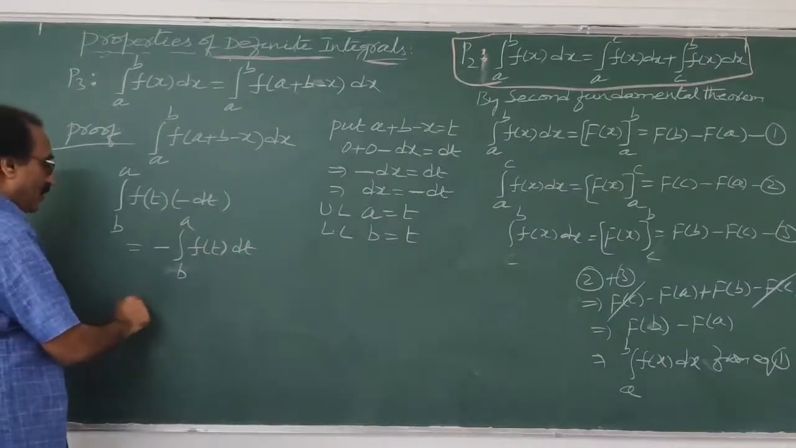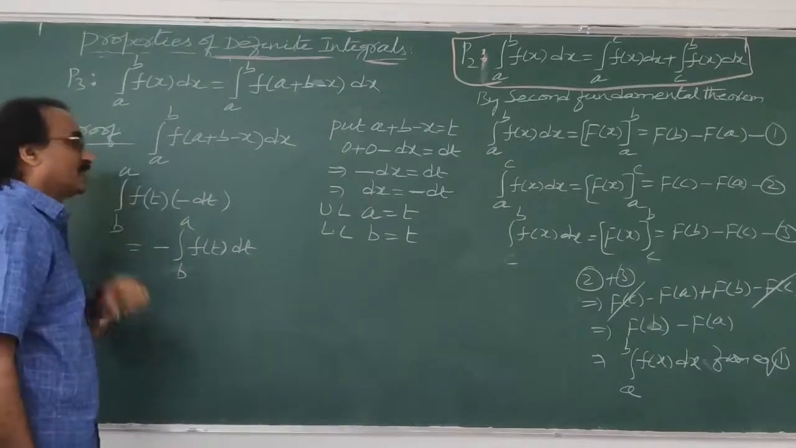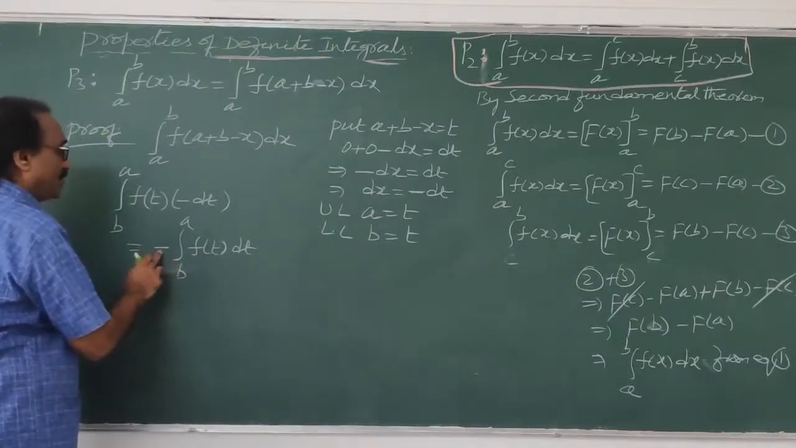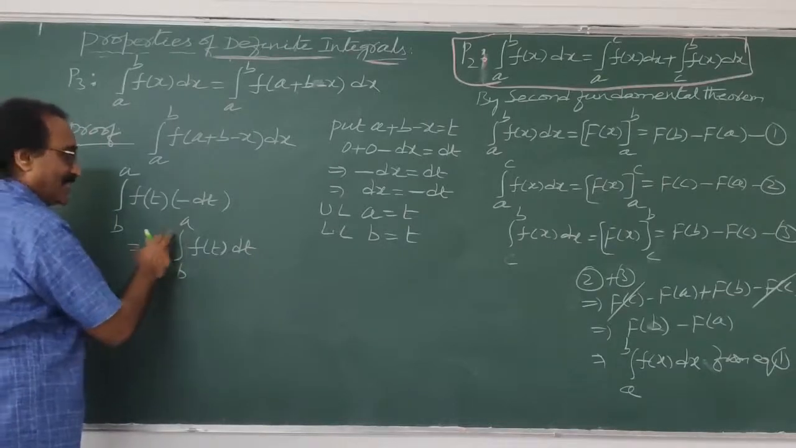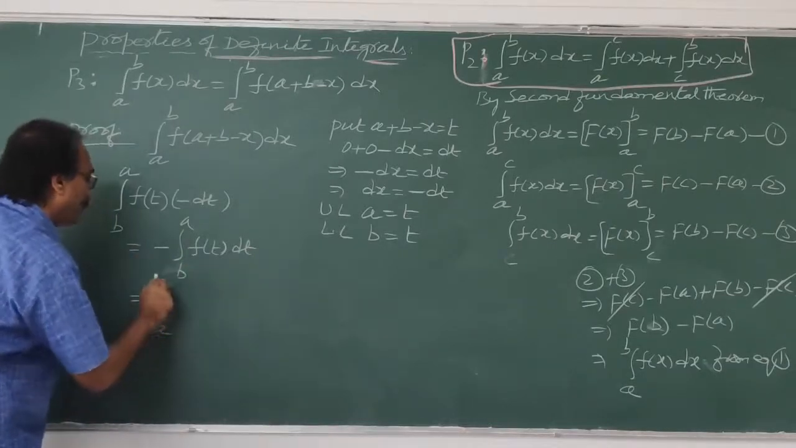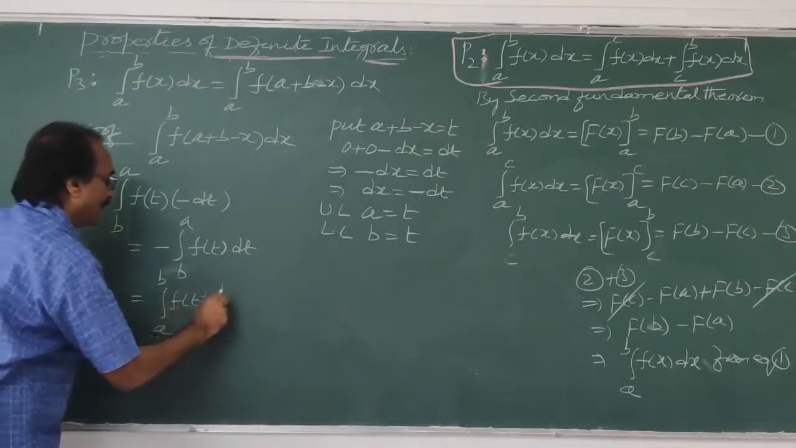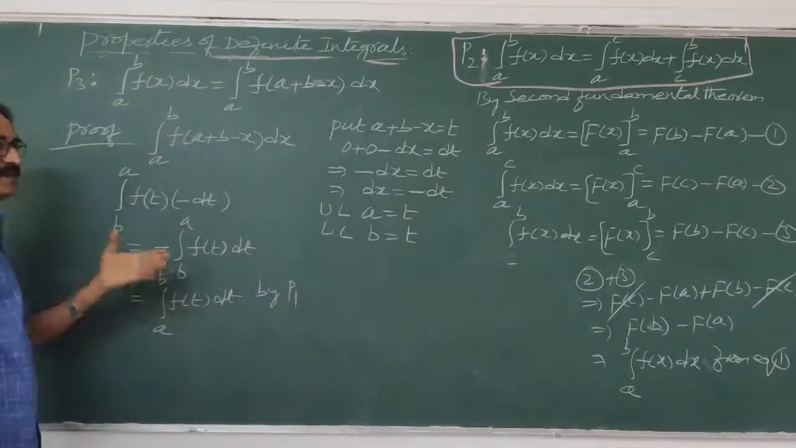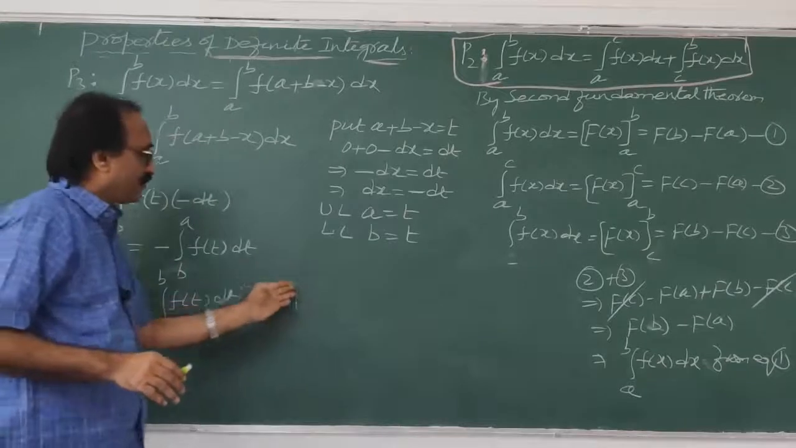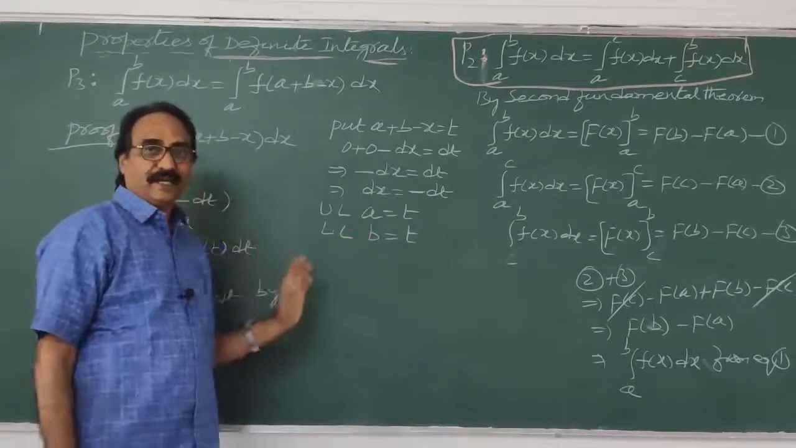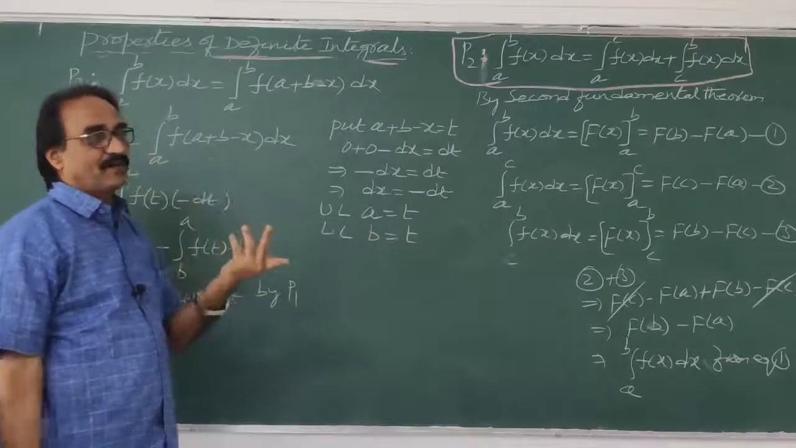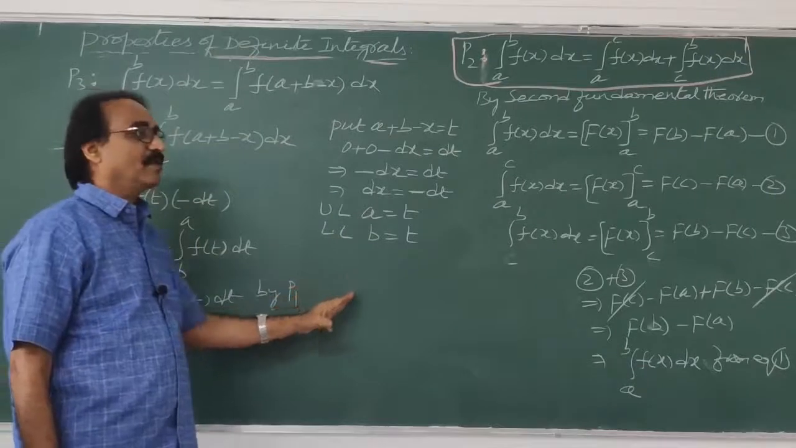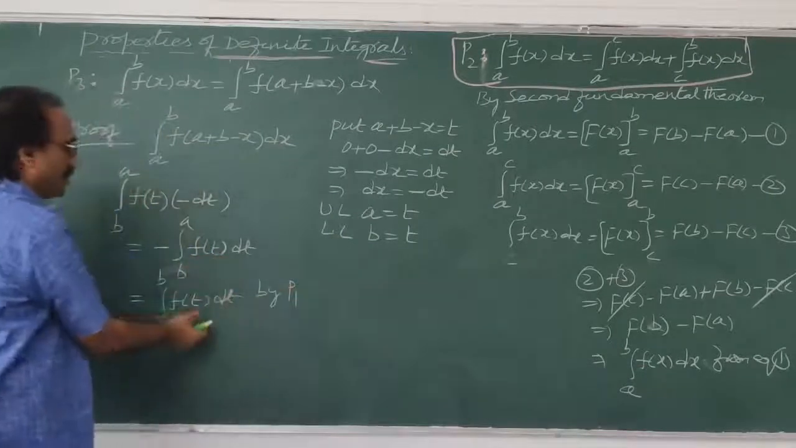My dear student, now by second property P1, what we did, you see, if minus you remove, limits will interchange. Correct or not? So this will become a to b f of t dt. How you got? By P1. And P1 means P1 property. In examination, if you write P1 property here, is very important, very easy, better. Why? Because that fellow, if he doesn't know what P1 means, then problem will come. You write integral a to b f of x dx is equal to minus integral b to a f of x dx. According to that, this one changes into this.